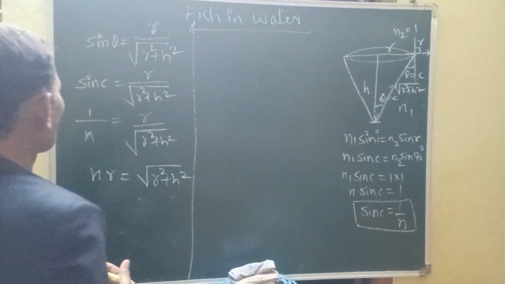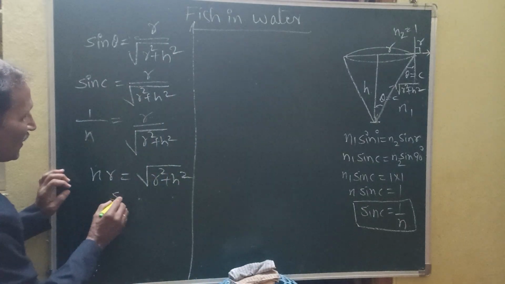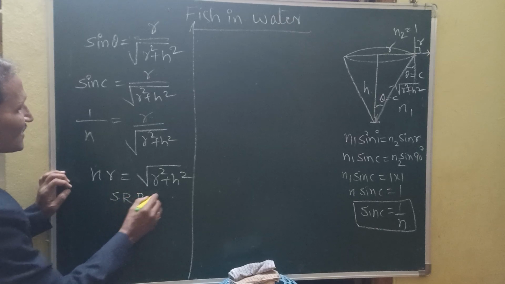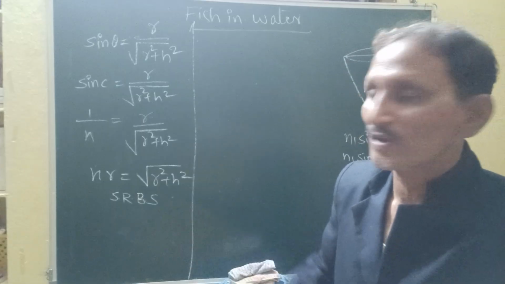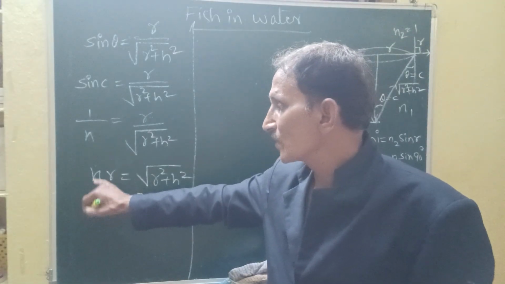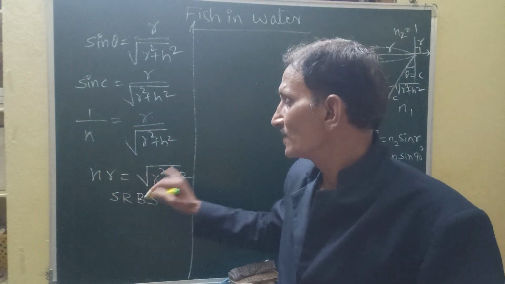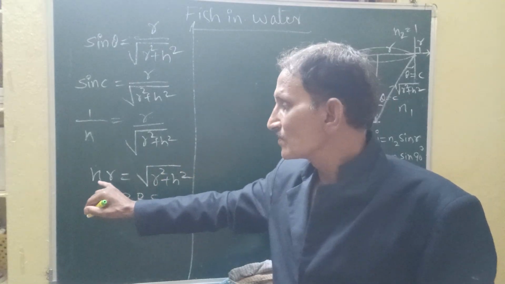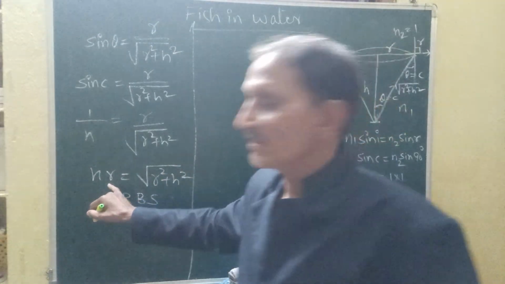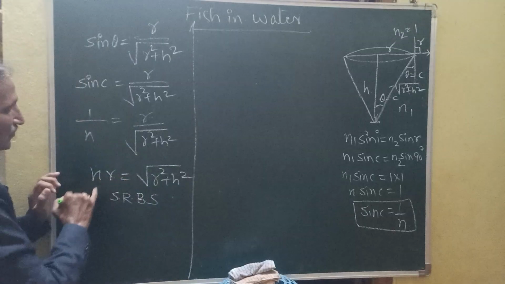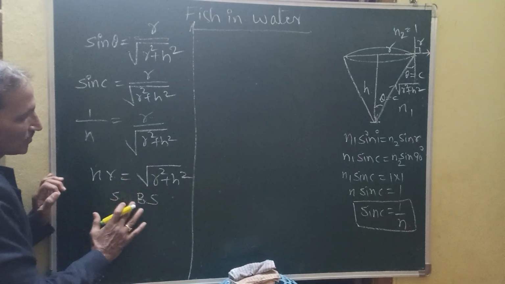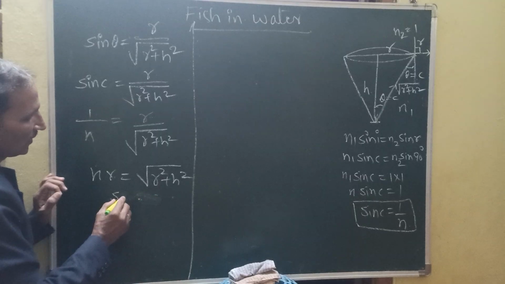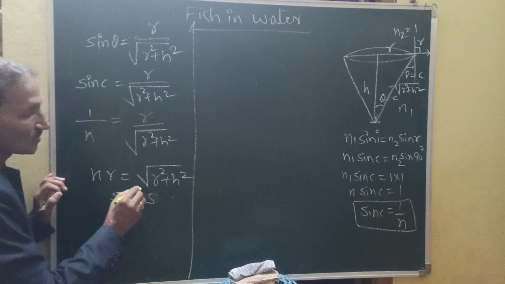Now take the square root on both sides. No, squaring on both sides, SBS.